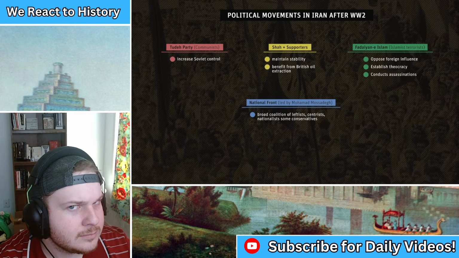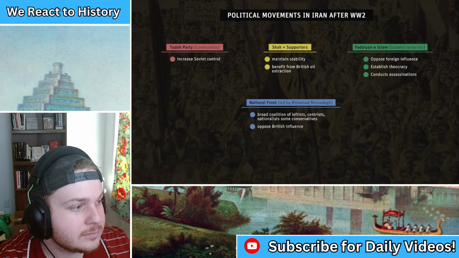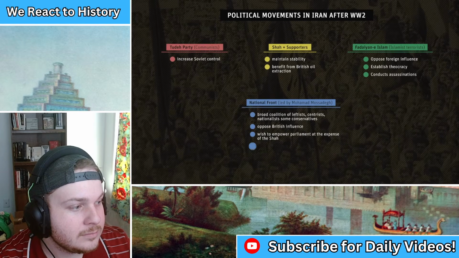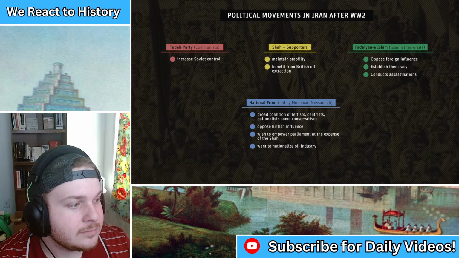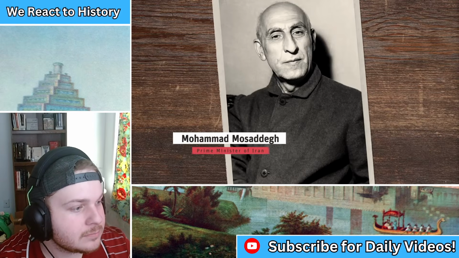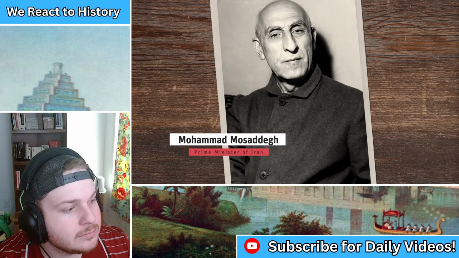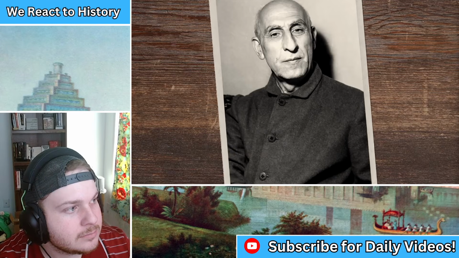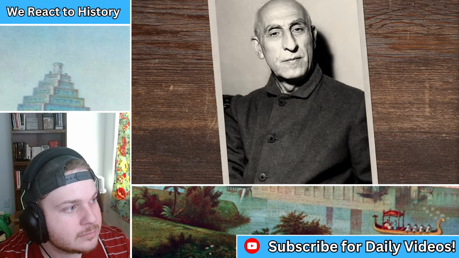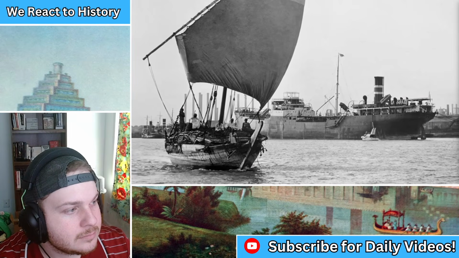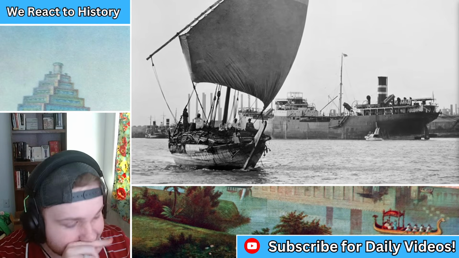This mixed group is held together by opposition to British influence, the wish to empower Parliament at the expense of the Shah, and the desire to bring the oil industry under Iranian state control by nationalizing it. In 1951, the Parliament elects Mossadegh Prime Minister with a large majority. He's a wealthy landowner and a monarchist, but introduces sweeping reforms, including more rights for workers, social security, and a tax on landowners. Mossadegh's priority, though, is getting the British out and nationalizing oil.